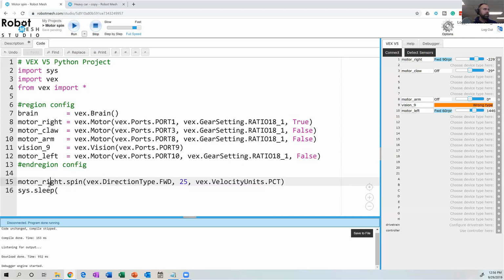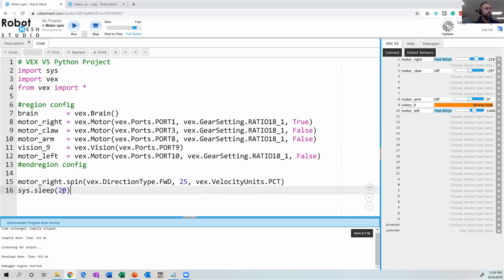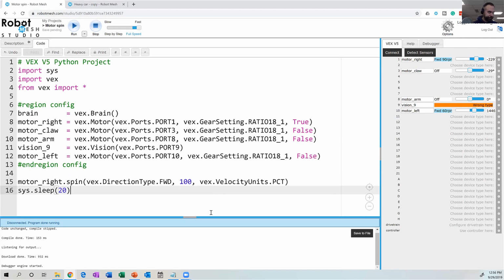So what we were seeing here is that our motor spun, but it only spun for 1 second. What if I wanted it to spin for, say, 20 seconds? And rather than spinning at 25% power, I want it to spin really fast now. So let's make it spin at 100% power, and let's see what happens.